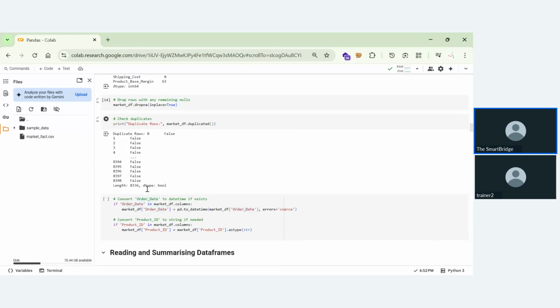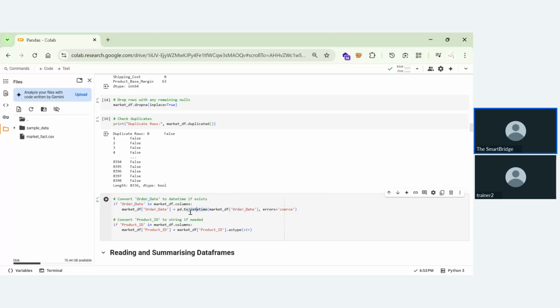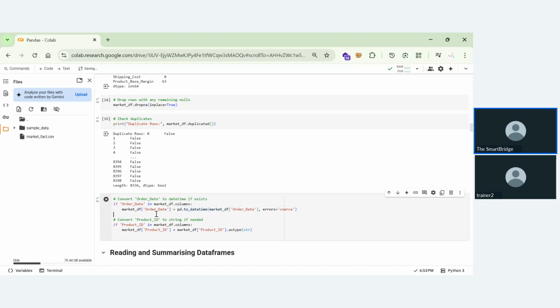So if I give it as numerical, I can miss out those operations. So what I'll be doing is, if I run this cell, it says that if order date in market_df.columns, if we have this column, then pd.to_datetime. That means we are converting this to datetime. If it is converting, then it will convert. And also here we are giving this as .astype string.